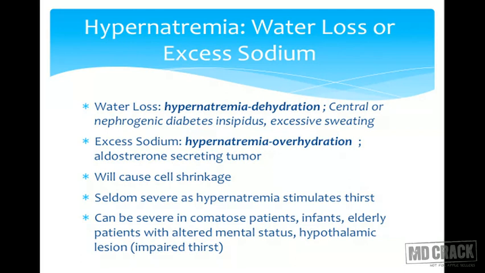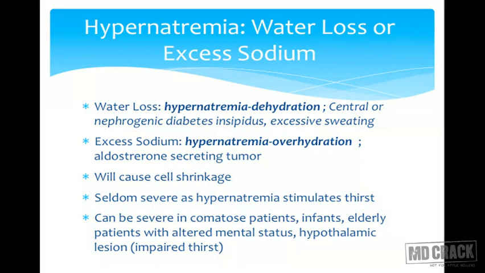There will be excessive loss of fluid, but the electrolytes lost are not similar to the fluid which is lost. In case of excessive sweating also, the body will try to compensate. That is, the fluid will be lost, but the electrolytes will be conserved. So in this case, there will be hypernatremia dehydration.